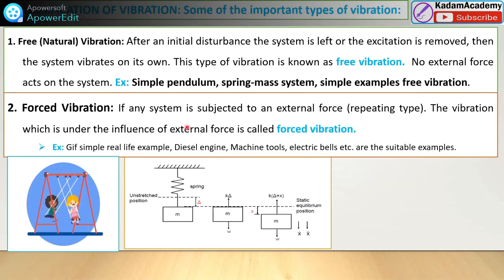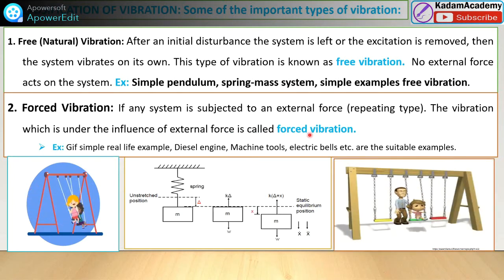Next is the forced vibration. Under this, what will happen if any system is subjected to an external force or repeating type of force? Vibration under the influence of an external force continuously is called forced vibration. See here, this man is pushing this boy, and he is continuously giving the external force. This is a simple example. This GIF is a real life example you can see, and it will be clear to you.